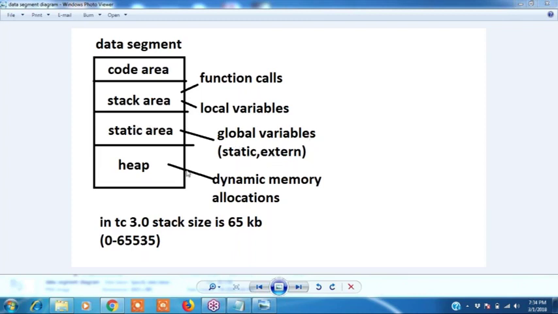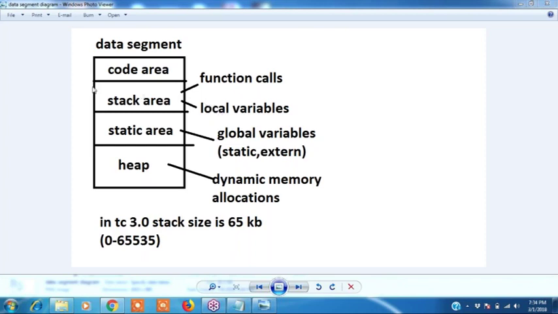What are the global variables? Static and external. In the heap area, dynamic memory will be allocated. Code area, static area and heap area we will discuss later. Only the stack area I will discuss now. Whatever variables we are writing will be stored in this area. Function calls and local variables will be stored.